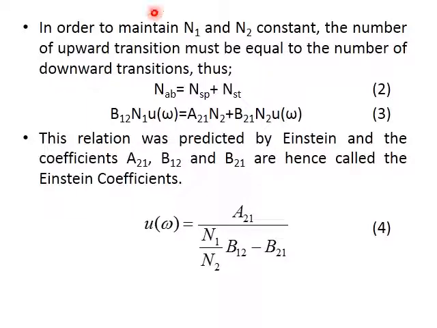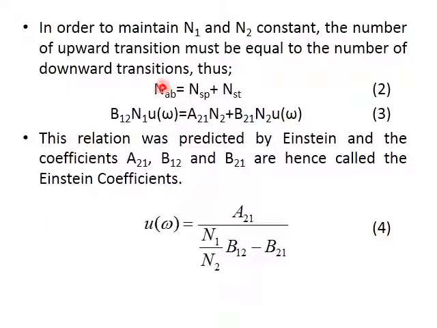In order to maintain N1 and N2 constant, the number of upward transitions must be equal to the number of downward transitions. That is okay. So in order to maintain N1 and N2 constant, we need the number of transitions from lower to upper, that is my absorption N_AB, to be equal to my total emission taking place from 2 to 1.